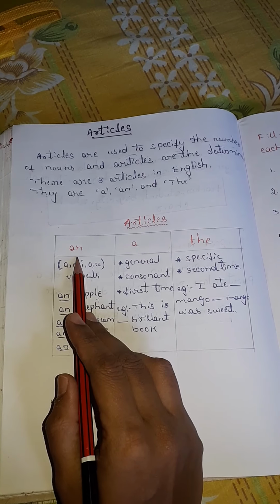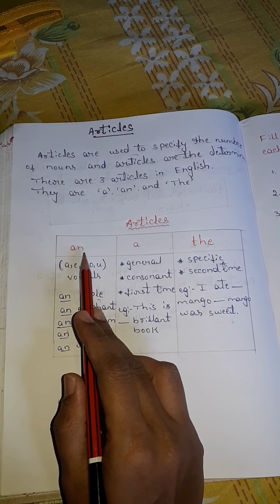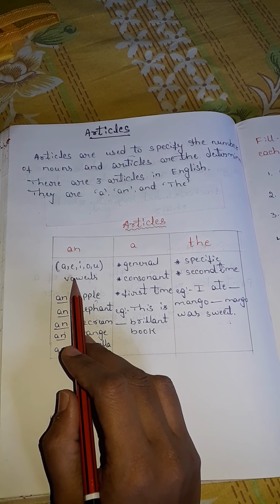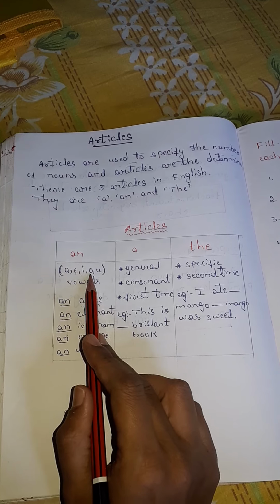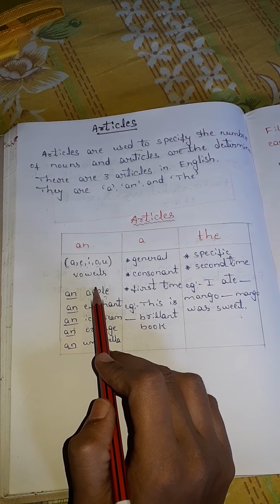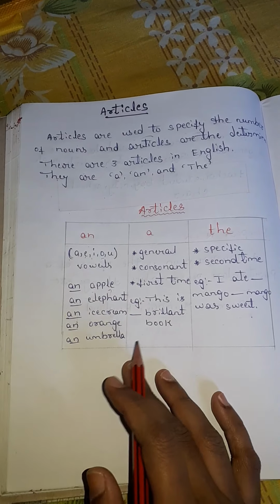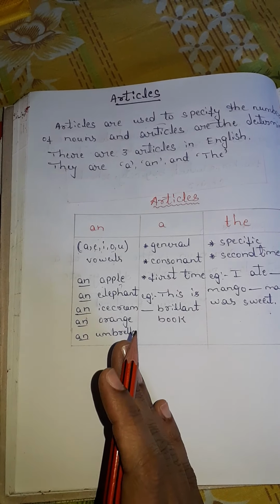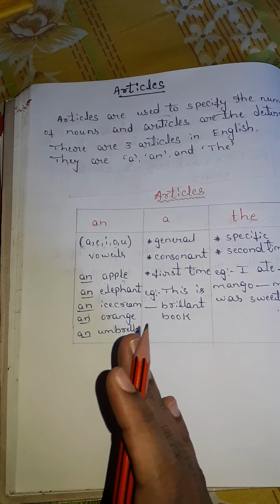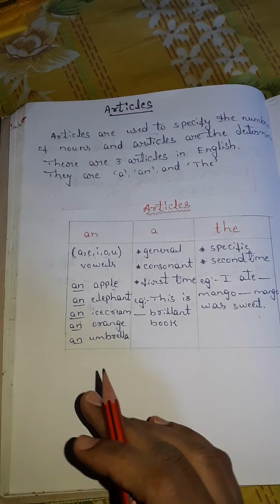First, an. We use the article an for vowels. Here A, E, I, O, U are the vowels. You have to carefully put the article an before the vowel sound.